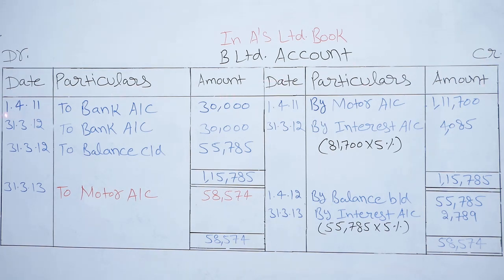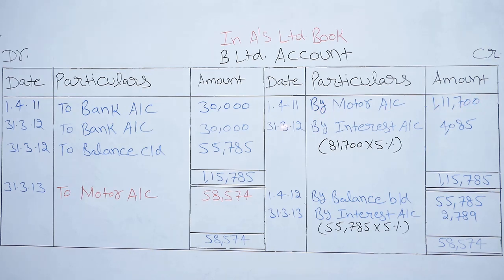On 1st April 2011, to bank account 30,000. This is the down payment. A Limited paid to B Limited the down payment. So what will be the entry? Entry will be B Limited account debit to bank account. On 1st April 2011, by motors account. So this is the entry of purchasing a motor. So what will be the entry? Entry will be motor car account debit to B Limited. So if we do ledger posting of B Limited, then we will write by motor account